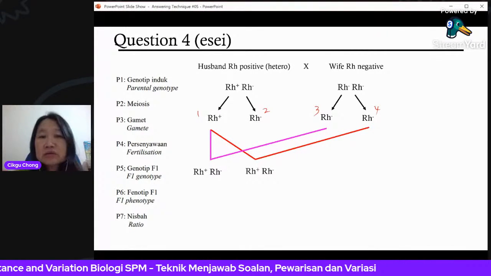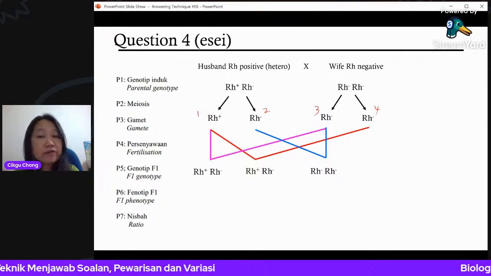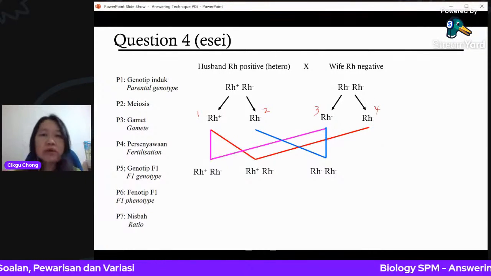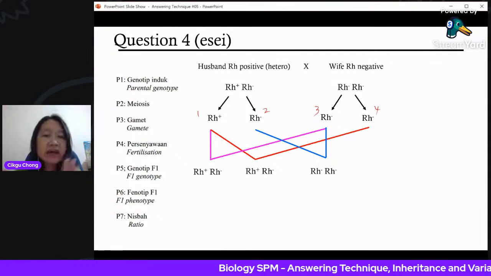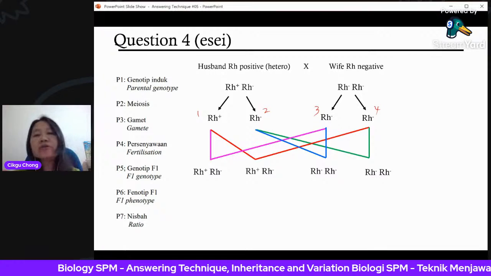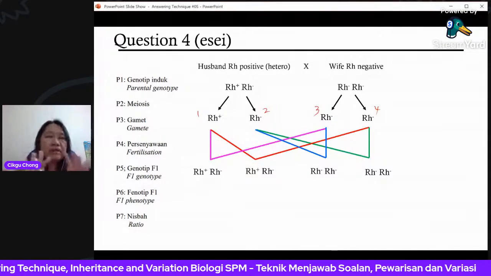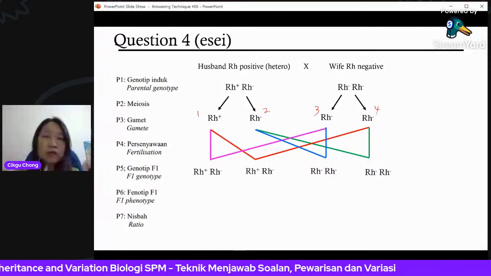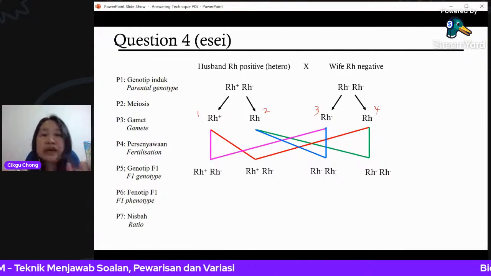You combine gamete 2 with the first from the female, 2, 3, and you get Rh negative. And don't forget the other combination, 2, 4, which also gives negative, negative. So remember this pattern: 1, 3, 1, 4, 2, 3, 2, 4. You will never go wrong.